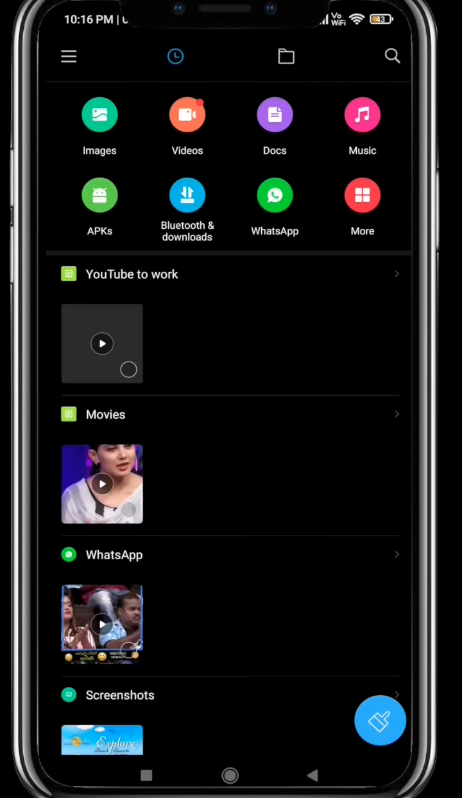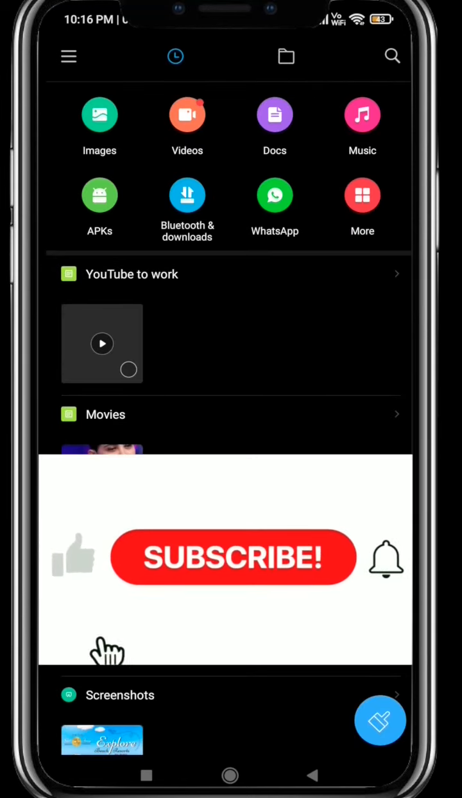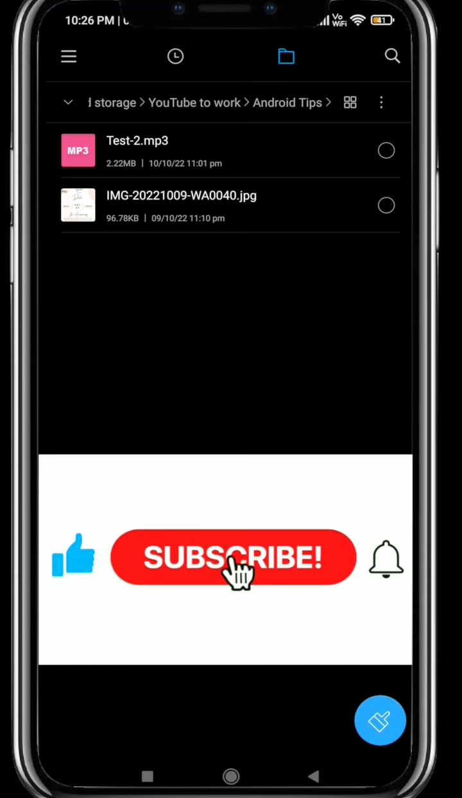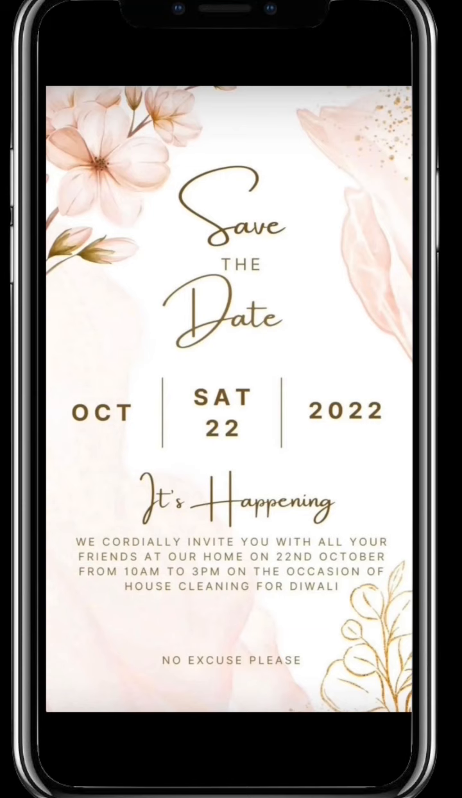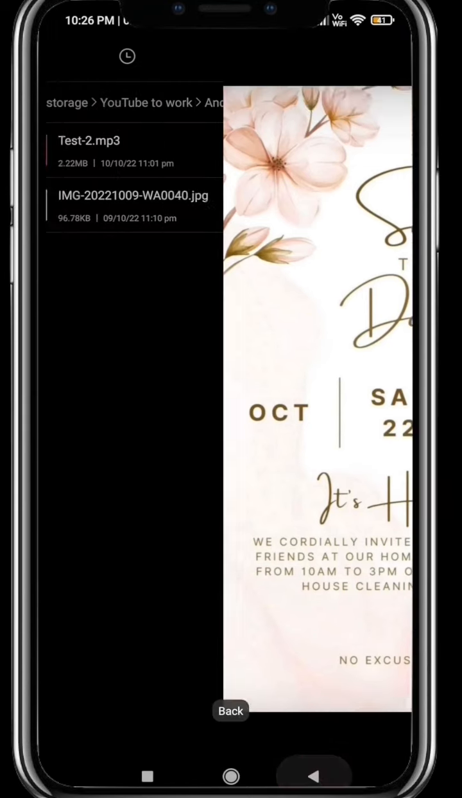So I suppose you understood this. Okay, let's move on to the next one. So the next one I'm going to use here is an image. So you see this, it's an image. So I'm going to rename this.